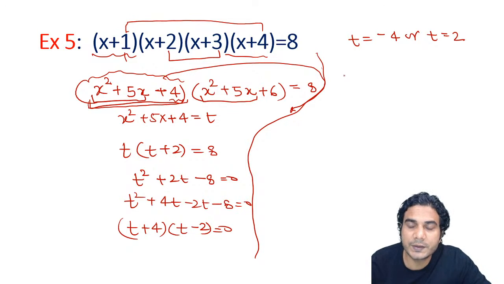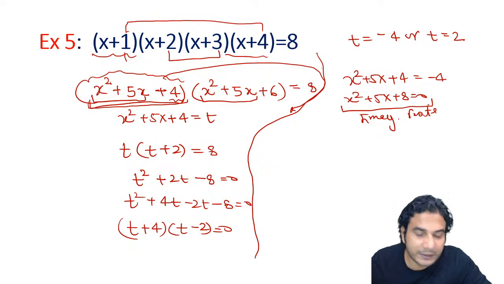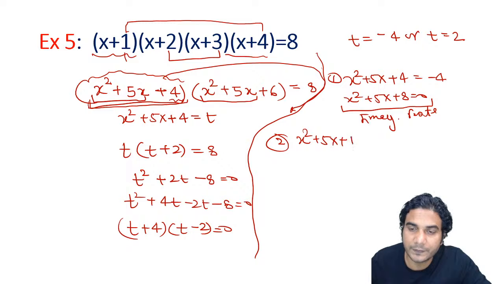So first equation is going to be x square plus 5x plus 4 is equal to minus 4. So you'll get x square plus 5x plus 8 is equal to 0, which will give you imaginary roots, imaginary because you can see the discriminant is less than 0. So what is the second equation? This was the first one. Second case is going to be x square plus 5x plus 4 is equal to 2. So you'll get x square plus 5x plus 2 is equal to 0,